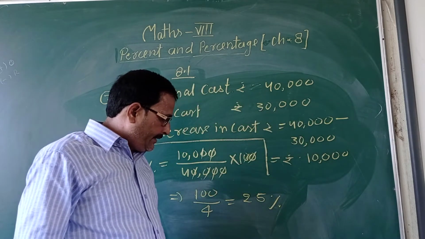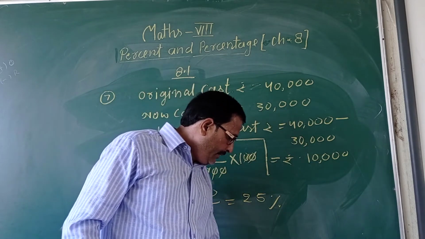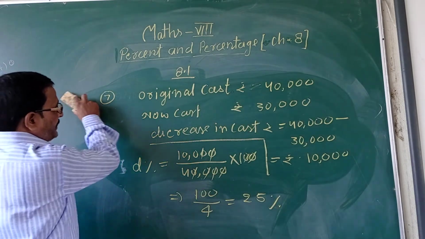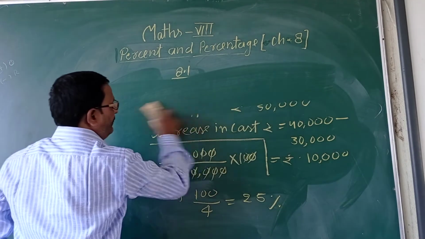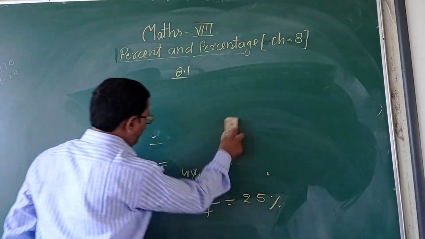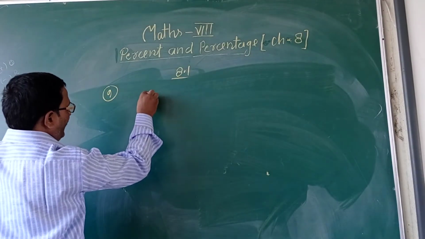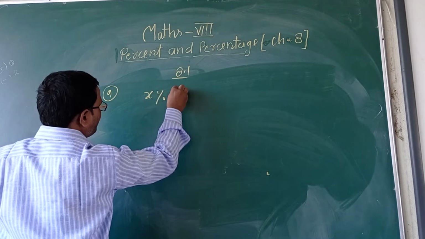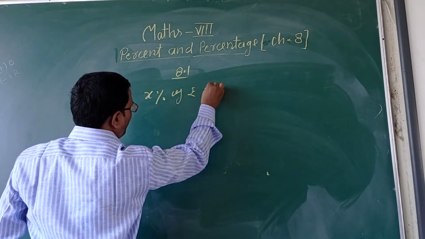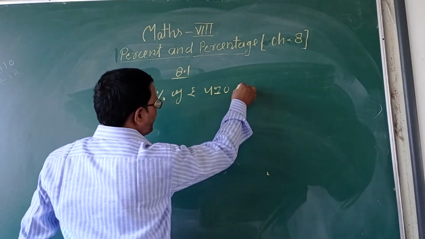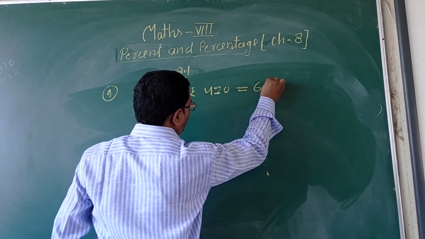Now, the 9th question. x% of 420 is 63. Find the value of x. Good question. x% of rupees 420 is 63 rupees.